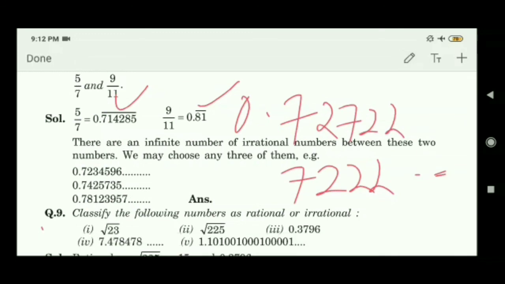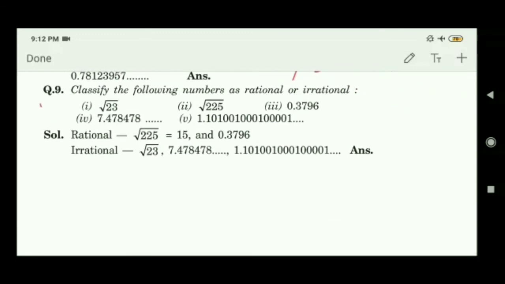Now classify the following numbers as rational or irrational. See, here is one good trick I am giving. The square root of any prime number is irrational. So root 23 is a prime number's root, and by default is an irrational number.